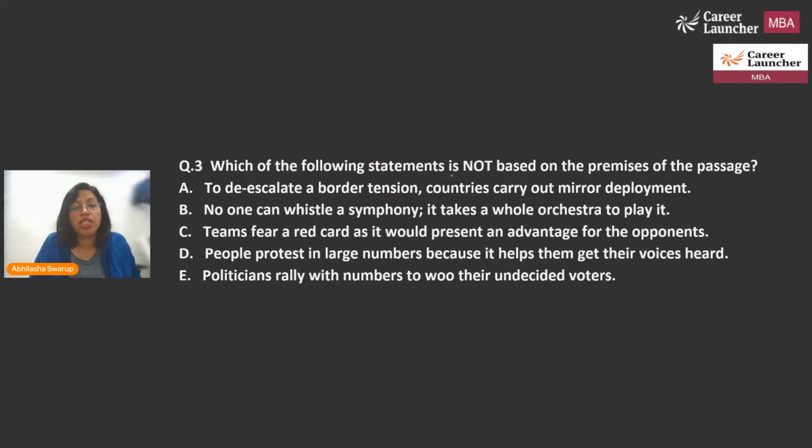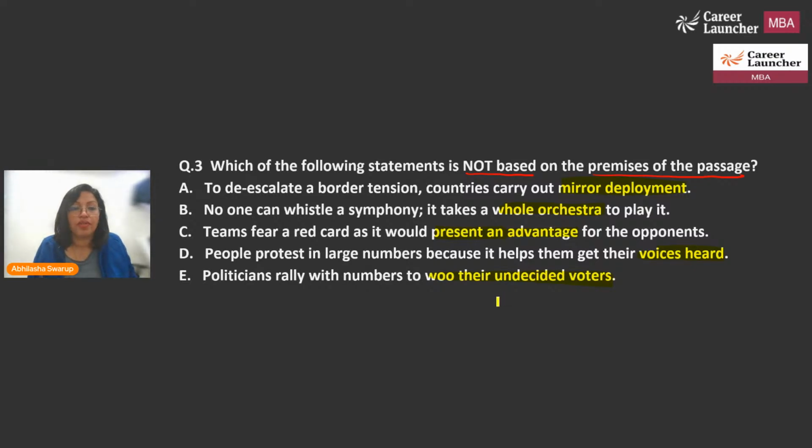All right. The third question says, which of the following is not based on the premises of the passage? So, which of these will not follow, right? To de-escalate a border tension, countries carry out mirror deployment. No one can whistle a symphony, it takes a whole orchestra to play it. Teams fear a red card as it would present an advantage for the opponents. People protest in large numbers because it helps them get their voices heard. And politicians rally with numbers to woo their undecided voters. So, which of these is like quorum sensing, and whichever is not, that will be your answer.